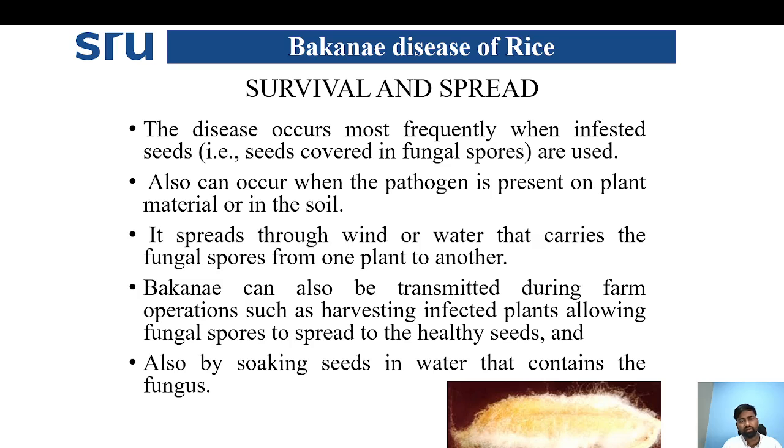Coming to survival and spread of the fungus, the disease occurs most frequently when infected seeds are used for sowing. It can also occur when the pathogen is present on the plant material or in the soil. That spreads through wind and water that carries the fungus from one plant to another. Bakanae disease can also be transmitted during farm operations such as harvesting the infected plants along with the fungal spores. It may mix with the healthy seed and cause severe infection. Also by soaking the seeds in water that contains the fungal infection.